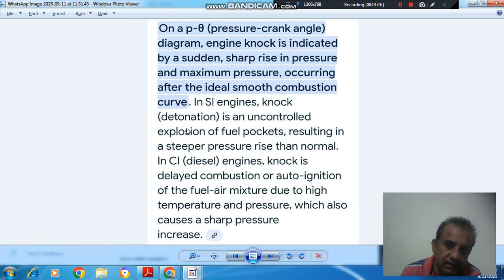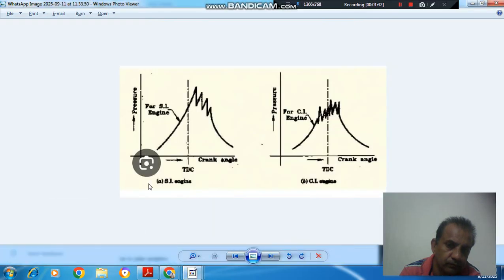But in SI engine, knock is an uncontrolled explosion of fuel pockets resulting in a steeper pressure rise than the normal. Here in SI engine the pressure rise is more. Here we can see that the pressure is higher as compared to,